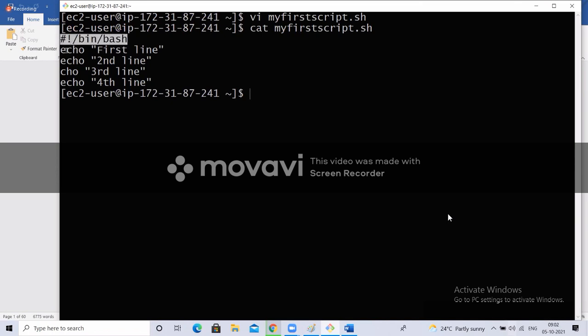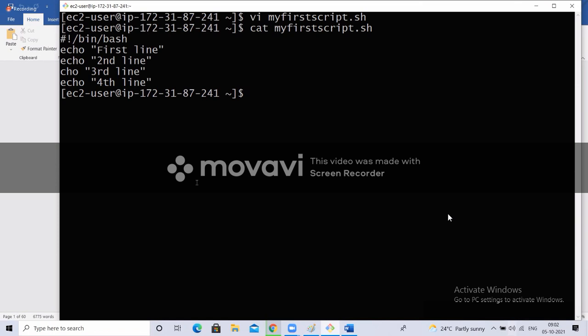Sir, can I write echo first and then the shebang line? No. If you write it as a second line or third line, it will not be considered as a shebang line. So there is some special meaning for this shebang line. What is this? Yesterday I said there are different shells available in your Linux machine, like bin shell, bash shell, T shell, K shell, Korn shell. There are different shells available.